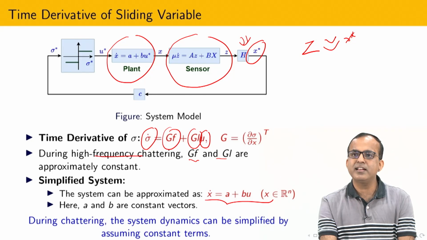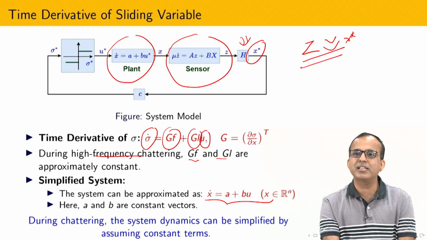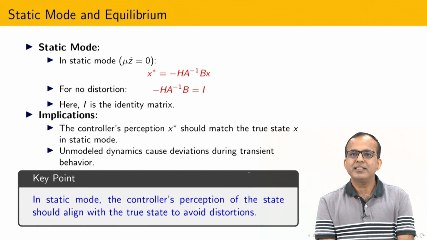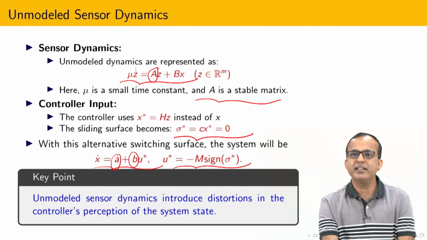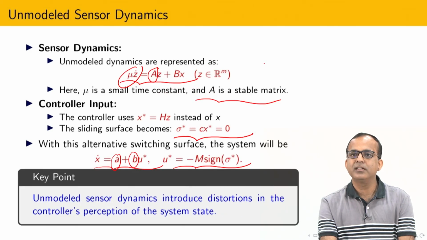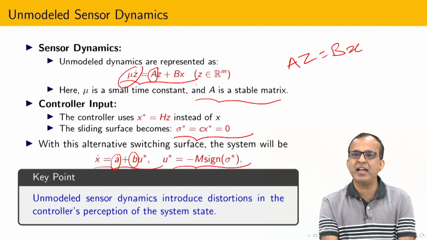And in a steady state the user has to confirm this. Then I can show that x star, the real sliding or actual sliding, both are the same. That is the philosophy. So now you can see that in a steady state the rate of change is going to cease. So at that time basically I have Az equal to Bx. At that particular moment I have to show x star equal to H.